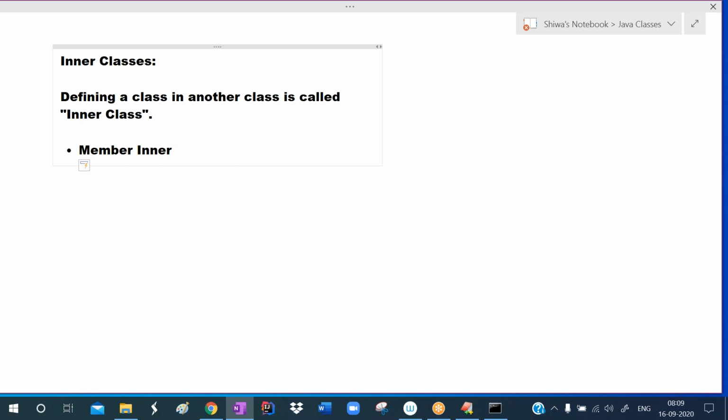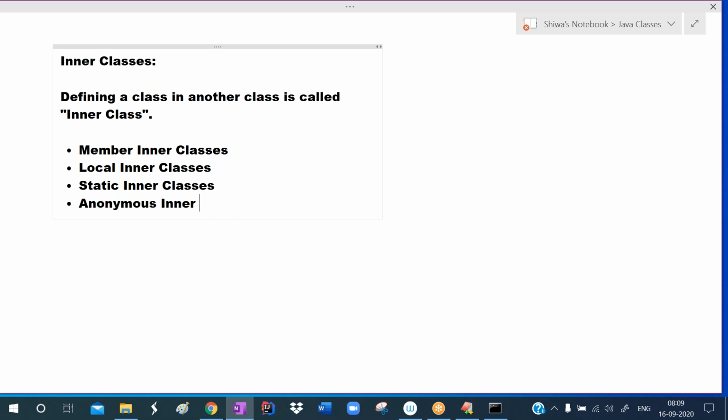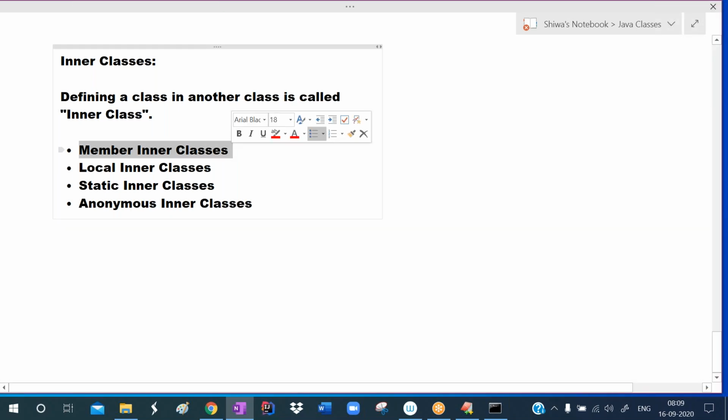So member inner classes. Next one is static inner classes. Next one is local inner classes. And the next one is anonymous inner classes. So among these, the first one is what? Member inner classes.